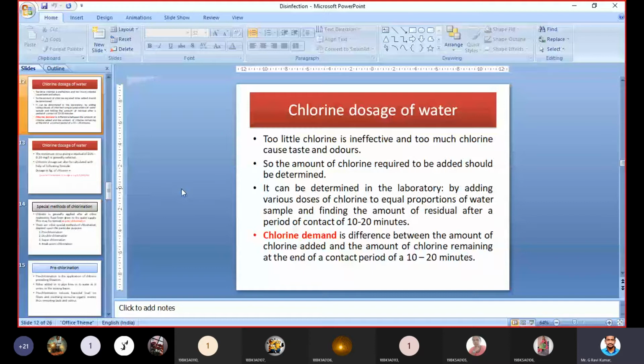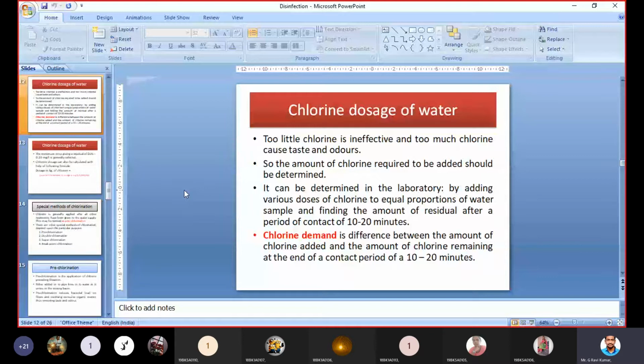Already we have discussed. After adding chlorine to water, for 10 to 20 minutes we have to leave it. It means we have to take 10 to 20 minutes as a contact period. After adding chlorine, after 10 to 20 minutes we have to measure the amount of chlorine available in water. Initially how much we added to water, and after 10 to 20 minutes how much chlorine is available in that water. The difference will be taken as the chlorine demand. That much we can add to water, and that will be taken as the chlorine dosage.